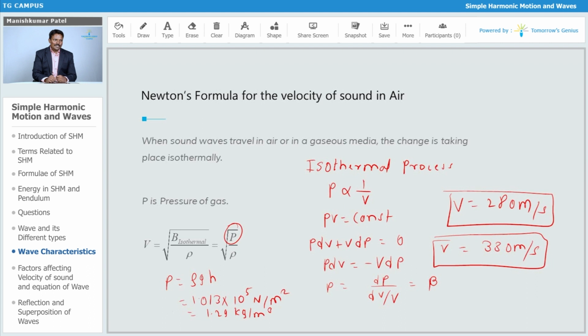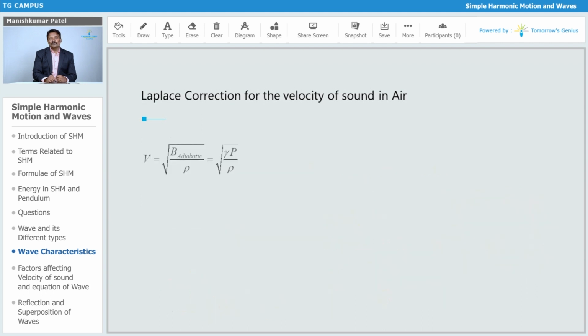That is nothing but the Laplace correction we have to see. Now Laplace says that actually this is not an isothermal process. When sound travels through a medium, in compression the molecules come closer to each other, because of which there is more friction and the temperature increases.